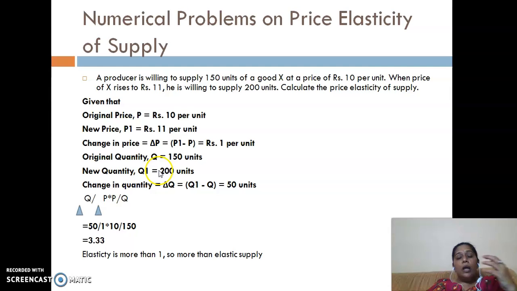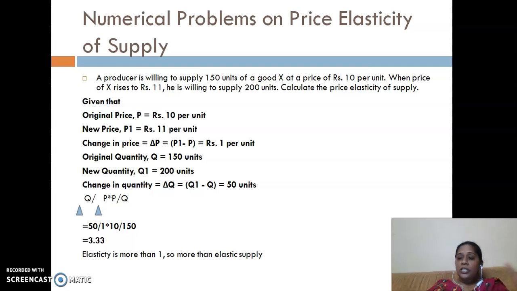Now we are able to calculate on the basis of the values provided here, and we have to calculate the price elasticity of supply. But we have to know what the formula will be.